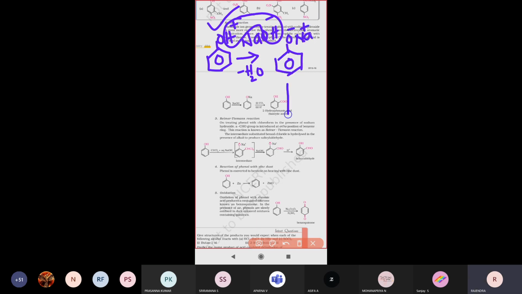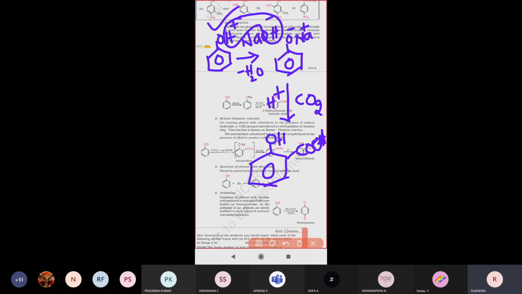The sodium phenoxide is further reacted with carbon dioxide gas, and in the presence of an acid medium, H plus ion, the Na plus ion will be replaced by a hydrogen ion, H plus will occupy, and the CO2 will attack at the ortho position.